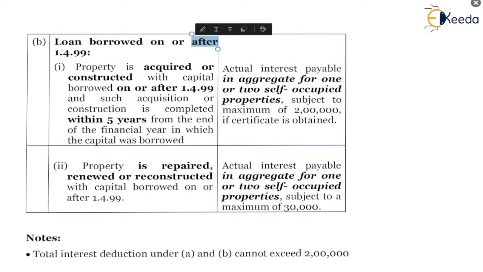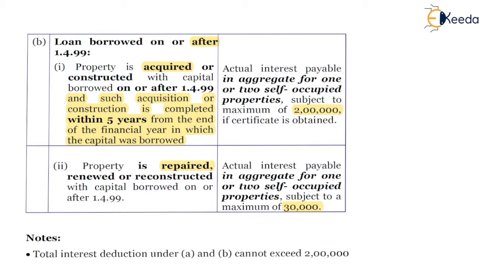After 1st of April 1999, if the property is acquired or constructed and such construction or acquisition is completed within 5 years from the end of the financial year in which capital is borrowed, in those cases there is a maximum cap of 2 lakhs. If the property is repaired, the cap of 30,000 remains.